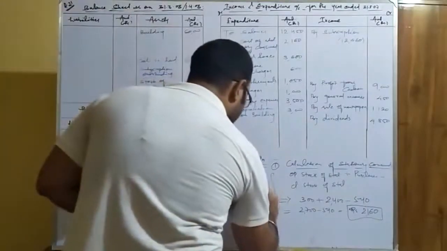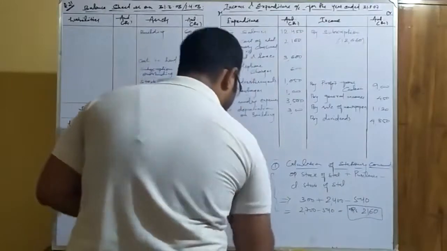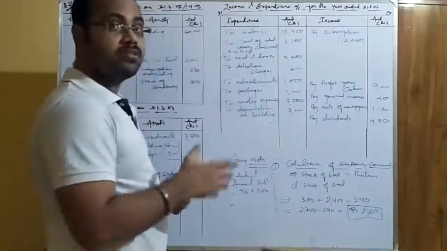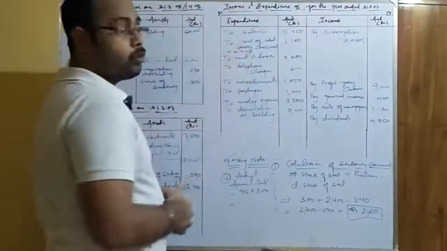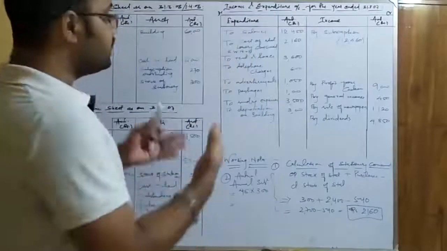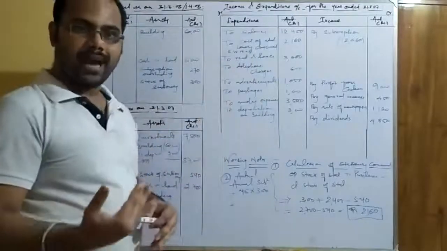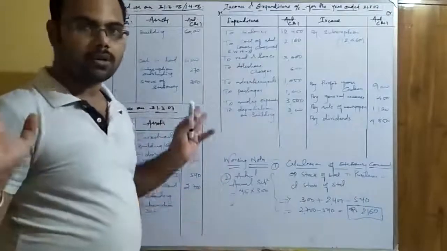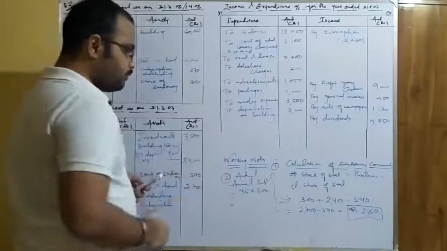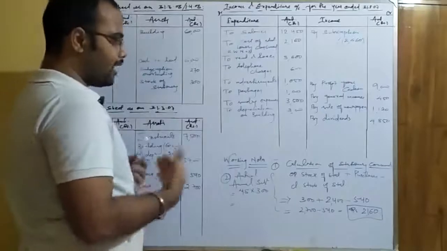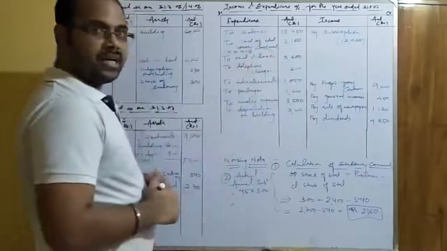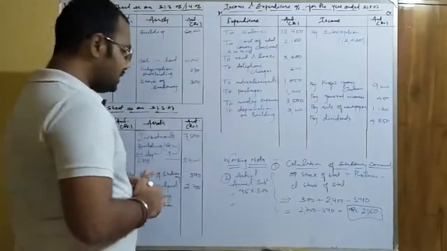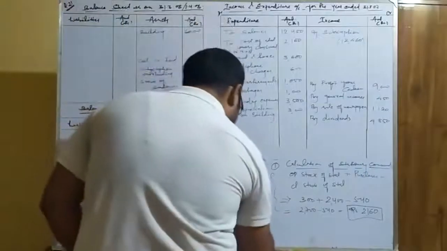So this is the actual income of the current account. It doesn't matter whether we have received it or not, since it follows the accrual basis that I am talking about in the income and expenditure account. Since they follow the accrual basis, we have to write whether received or not, or paid or not, in the form of accrued or outstanding. So 45 into 300, because it is the actual amount of annual subscription for the current accounting year ending 31st March 2007. Let us see how much value it comes to.